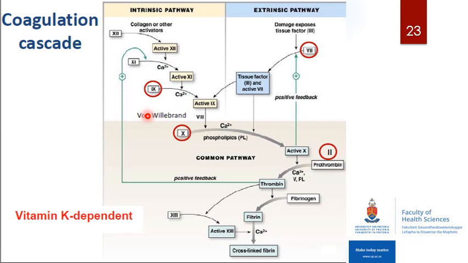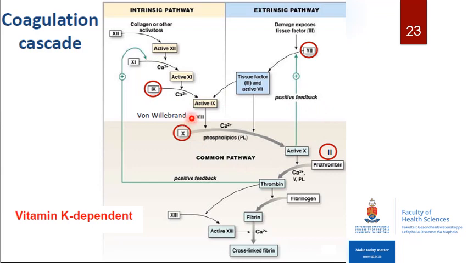So vitamin K is also an important vitamin in your coagulation cascade. Vitamin K is needed for the synthesis of factor 7, factor 9, factor 10, and prothrombin. So it's a very important vitamin in your coagulation cascade.